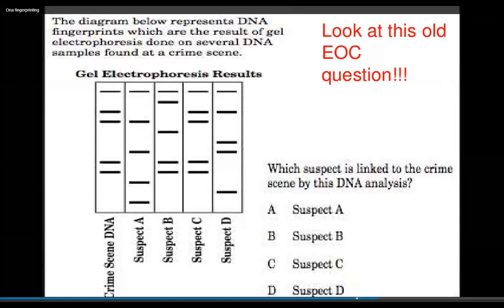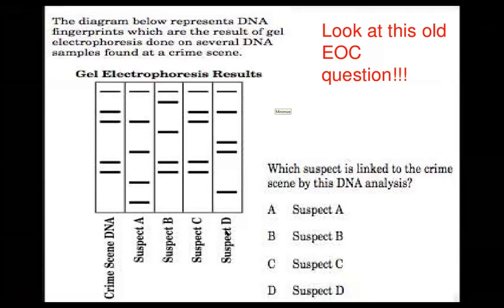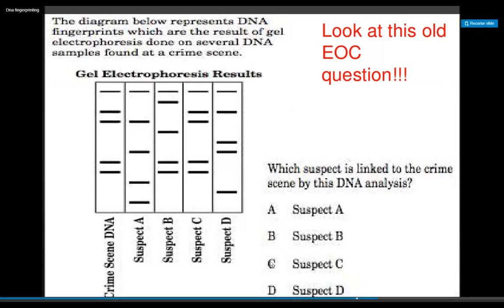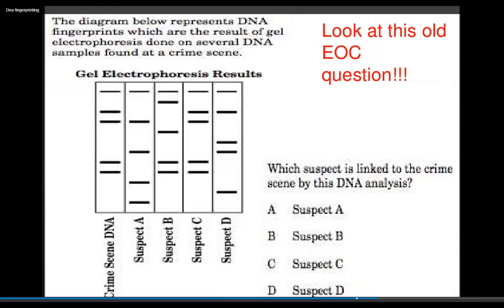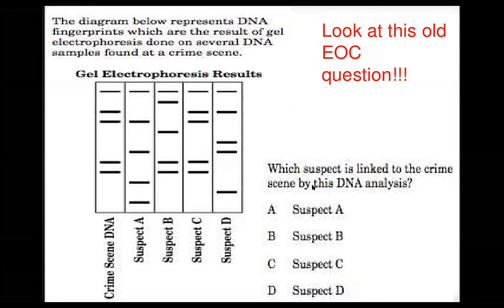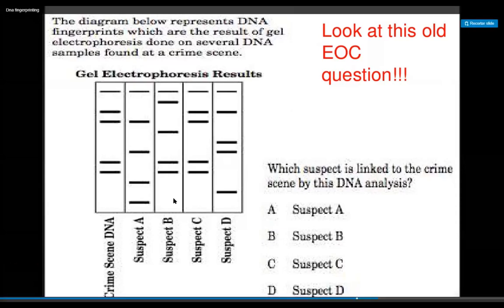Any doubt? Try to answer the question, beta. Try to answer the question. Try to answer the questions. Suspect A is related to the crime scene, suspect B, suspect C, or suspect D. Type your answers in the chat box. What are you all doing? Wait, now you have been made to understand. Now here comes the first answer. Here comes the second answer. Here comes the third answer.